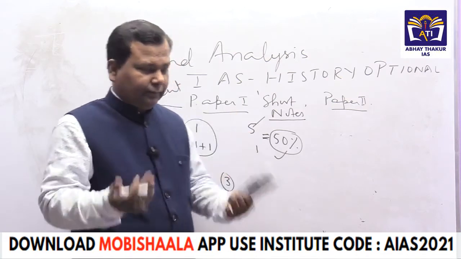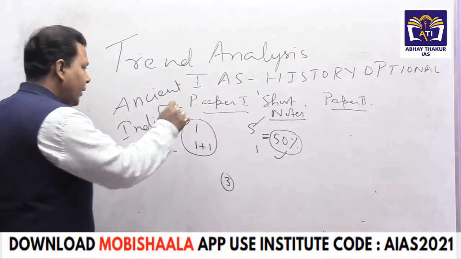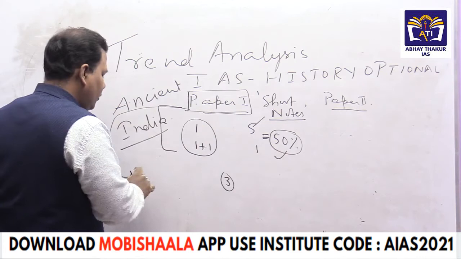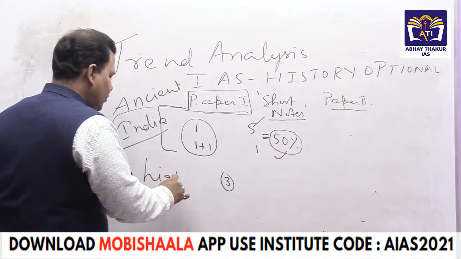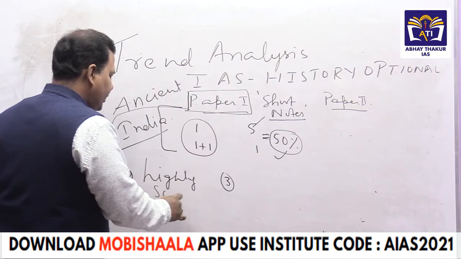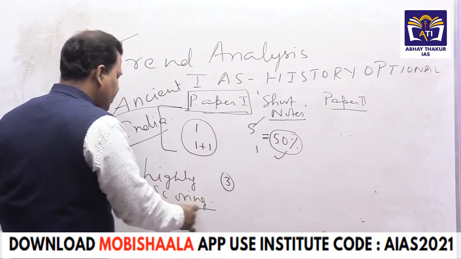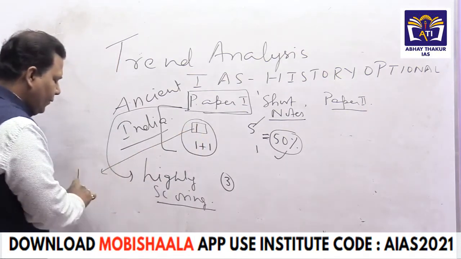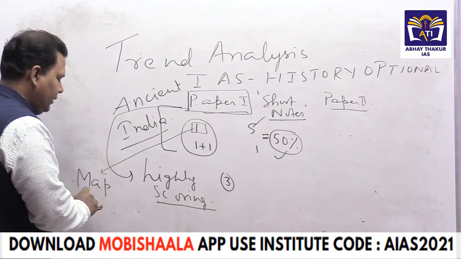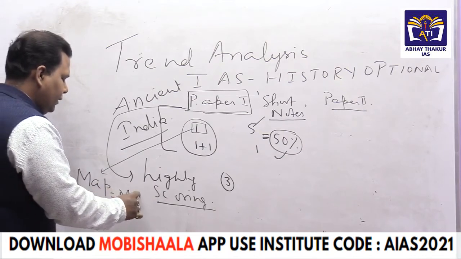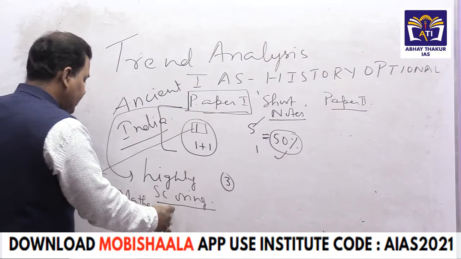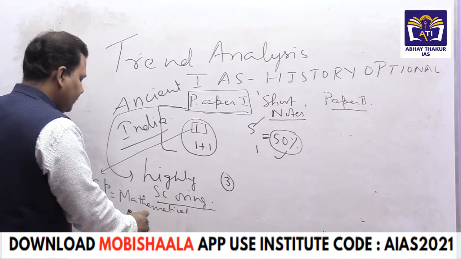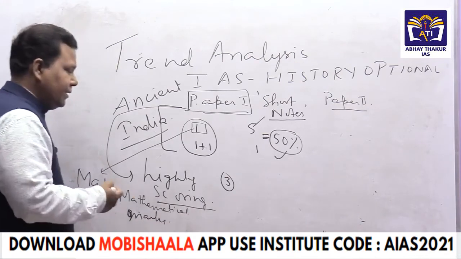Simultaneously, the other thing is, paper 1 is a highly scoring paper, you can easily score very high. Why am I telling you it is highly scoring? Because in the optional, question number 1, which is compulsory, will be a map. And map gives you mathematical marks. It is easier, it is not a map like in the geography optional. Mathematical marks it will provide you. It is easier to locate the places on maps.